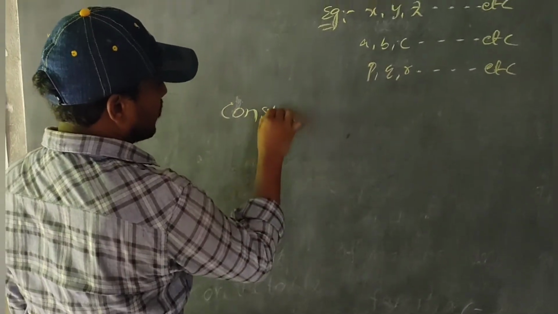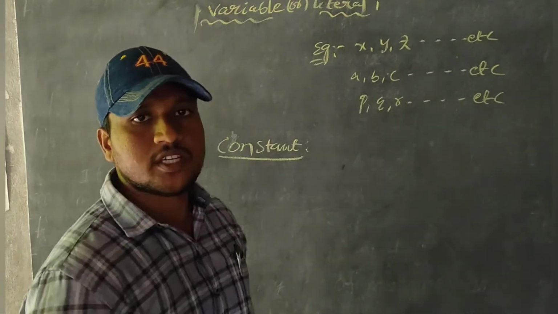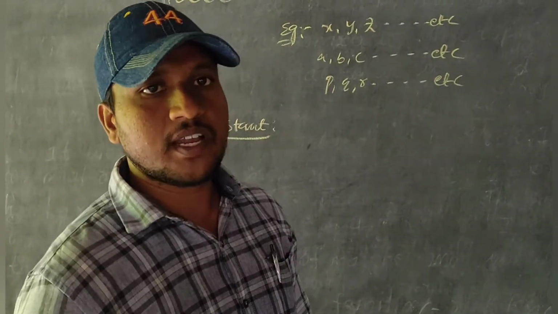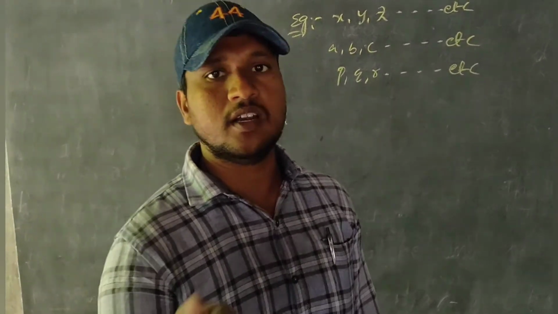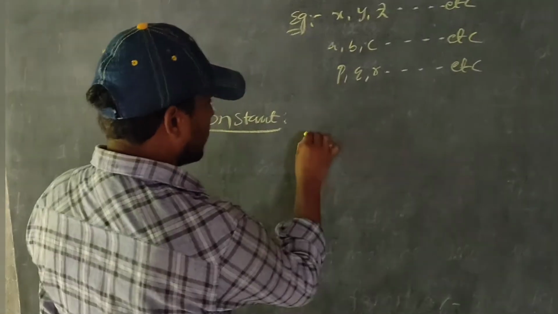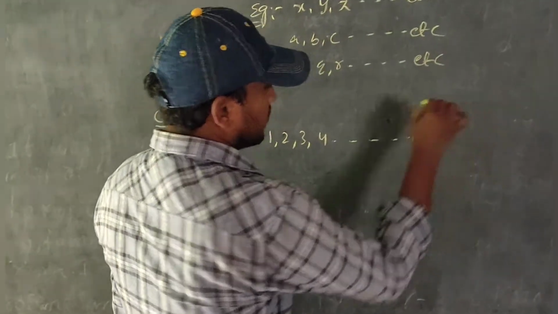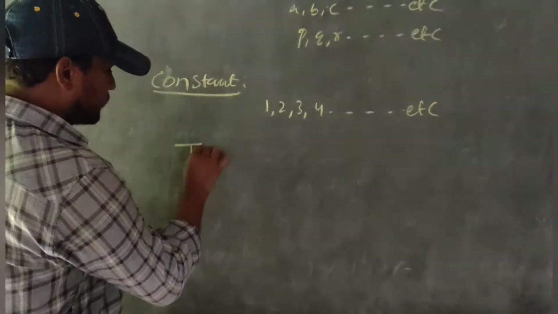Next one is constant. What is a constant? A constant is nothing but a symbol which can take a fixed value. Fixed values are like 1, 2, 3, 300, 400, 500 and so on. 1, 2, 3, 4 and so on. That is the constant definition.